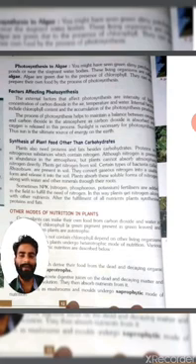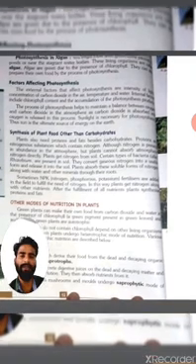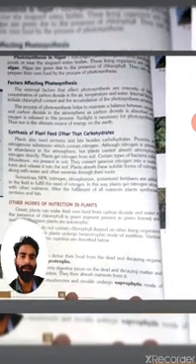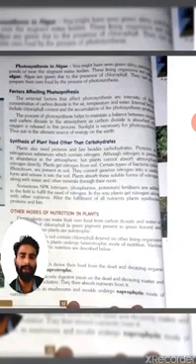Certain types of bacteria called rhizobium are present in the soil. They convert gaseous nitrogen into usable form and release it into the soil. Plants absorb this soluble form of nitrogen along with water and other minerals through their roots.